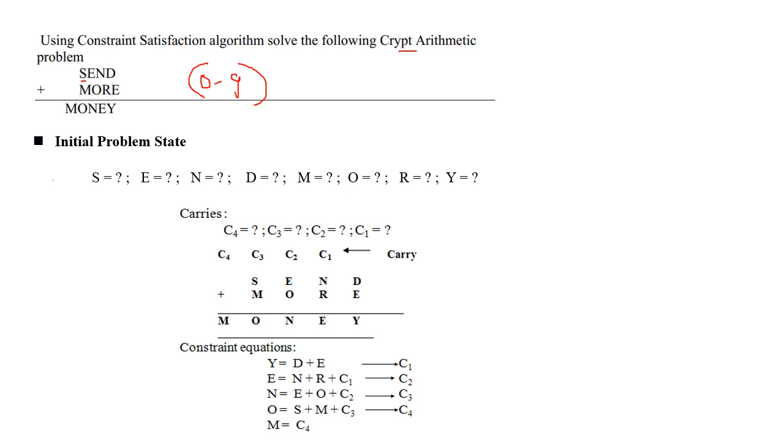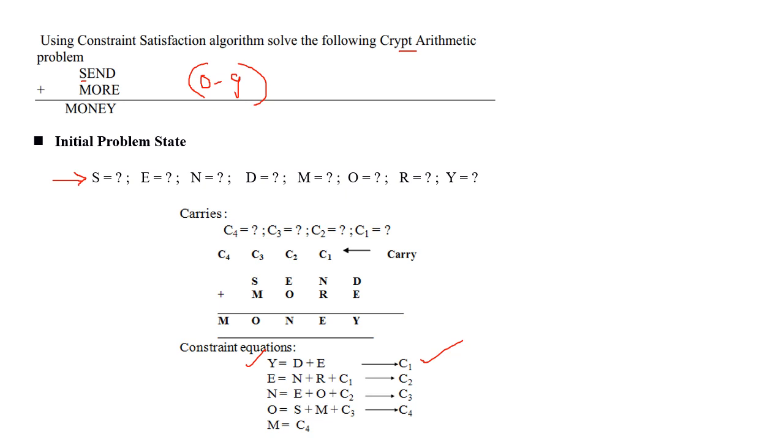Here the initial representation is like this. Here we can represent 10 plus 4 like this, and we can find some equations like this. D plus E equal to Y, and it's generating a carry C1. Like that, N plus R plus C1 is equal to E plus C2. Like that we can write.